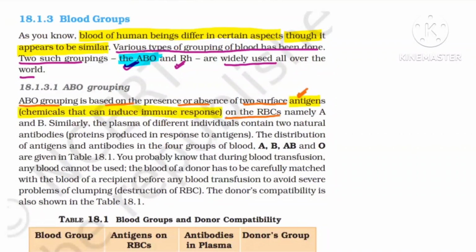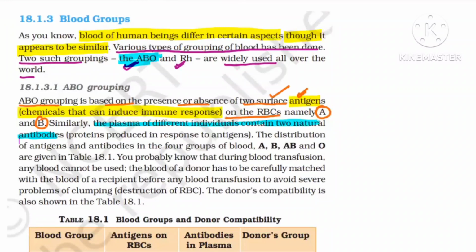And which two antigens? A and B. They are present on the surface of RBC. Clear, beta? Antigens are on the surface of RBC. Antibodies are present in plasma. The plasma of different individuals will contain two natural antibodies.